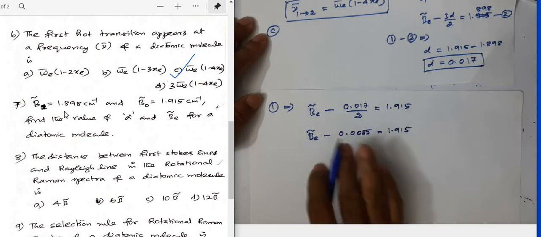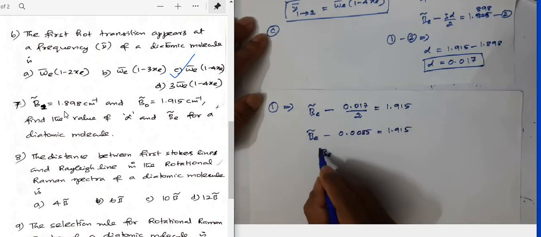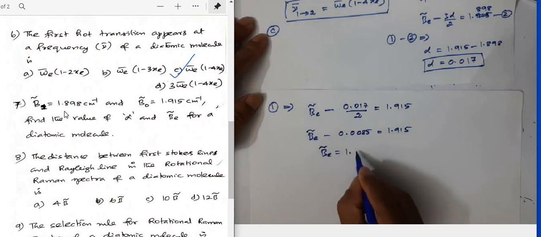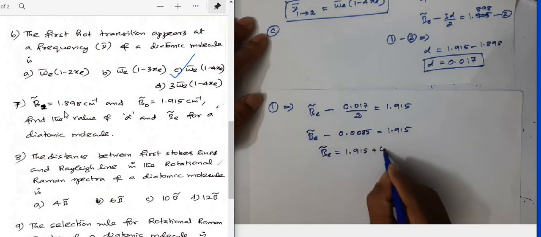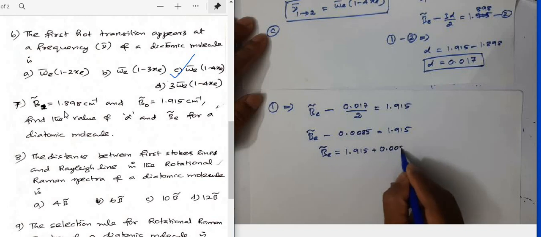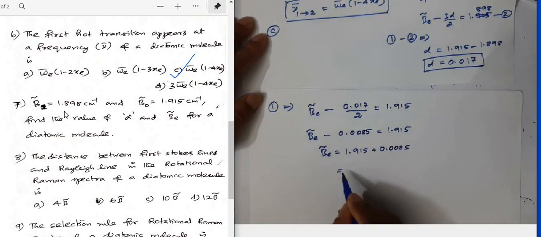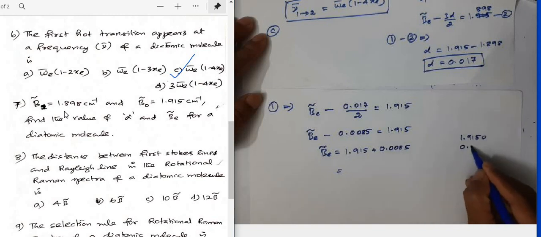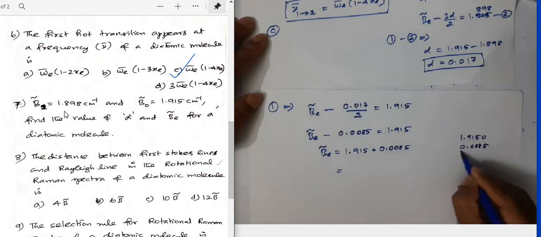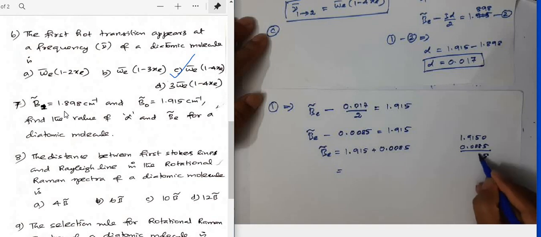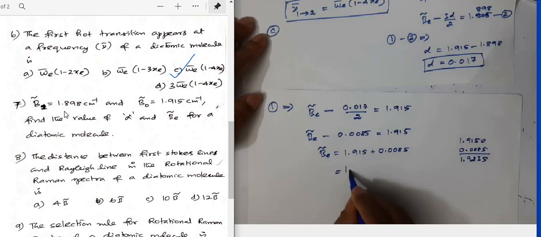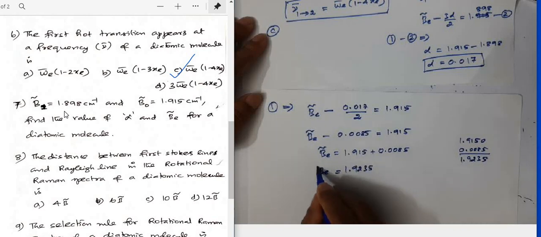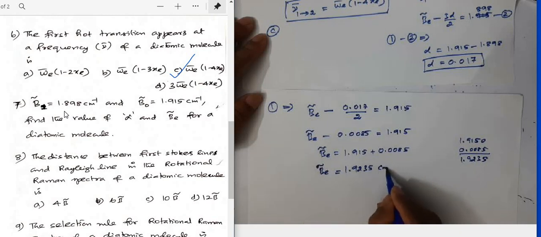equals 1.915. Bring this term to the left hand side. So BE equal to 1.915 plus 0.0085. So if we add these two, 1.9150 plus 0.0085, you will get 5, 13 plus 1, 2, 9, 1.9235. Okay, that's the value of BE in centimeter inverse.